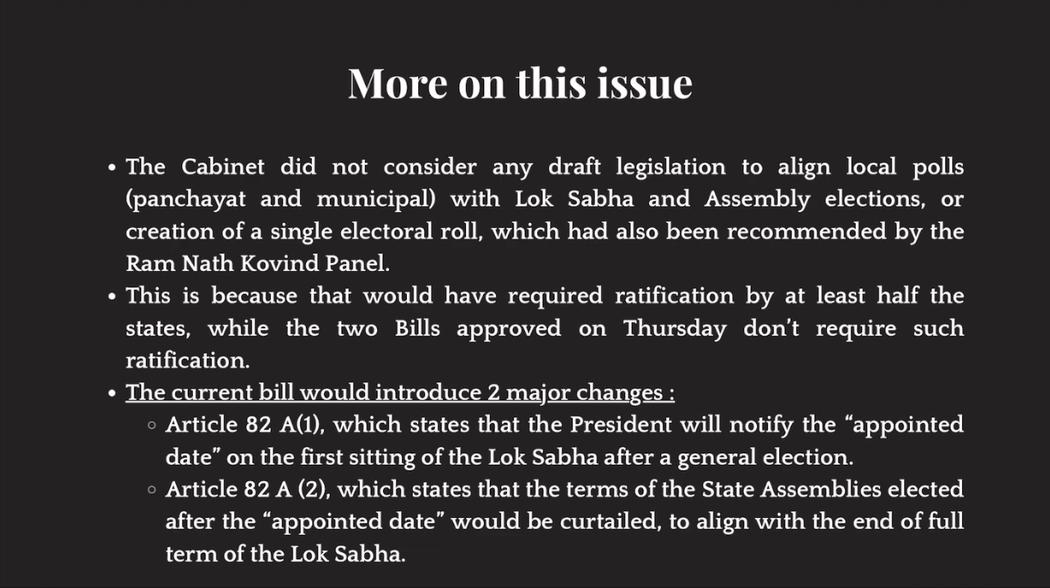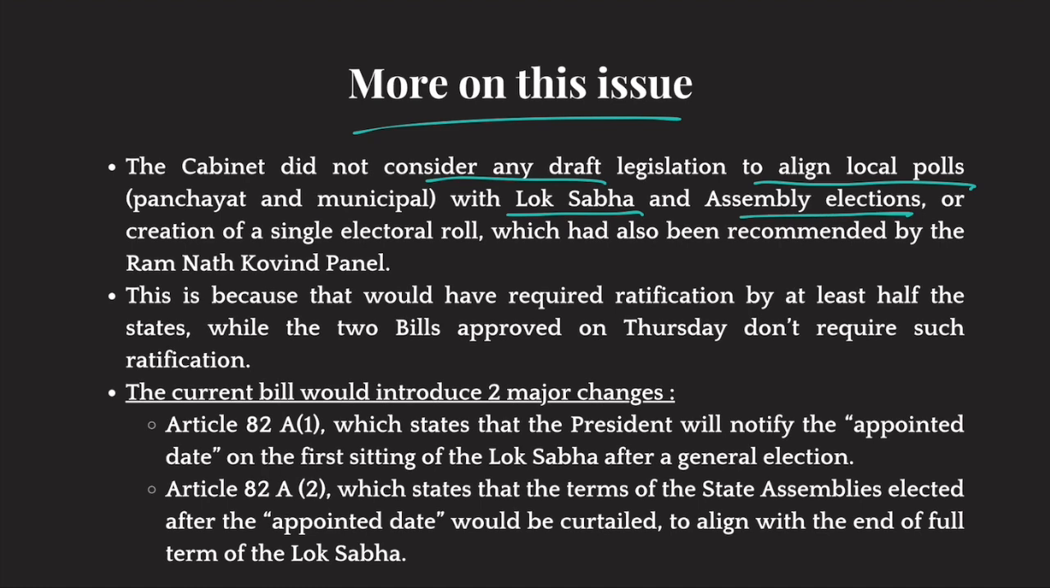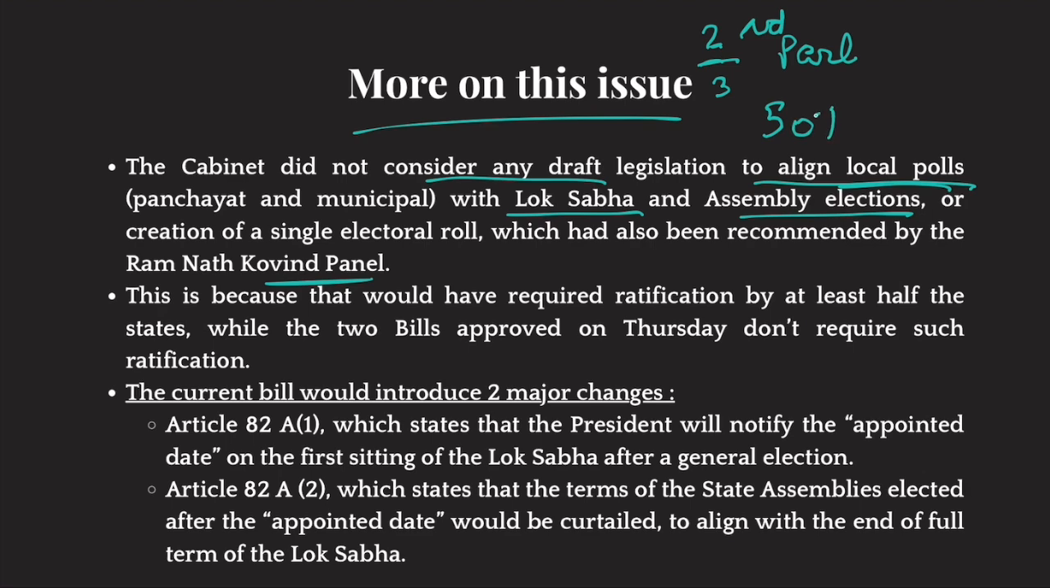Okay, more on this issue. The cabinet did not consider any draft legislation to align local polls with Lok Sabha and assembly elections, which was the recommendation of the Ramnath Kovind panel. The reason for that is that it would require another constitutional amendment bill. Because that bill, which will talk about aligning local body polls, would encroach upon the powers given to states in India. Therefore, that constitutional amendment bill would not only require two-third majority in parliament, it would also require ratification by 50% of states in India, and that would be a difficult task.